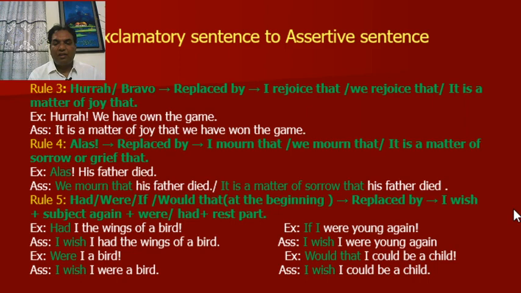Assertive: I wish I had the wings of a bird. Look, in place of had, I have written I wish. Next example, were I a bird? I wish I were a bird. If I were young again, I wish I were young again. Would that I could be a child? I wish I could be a child.